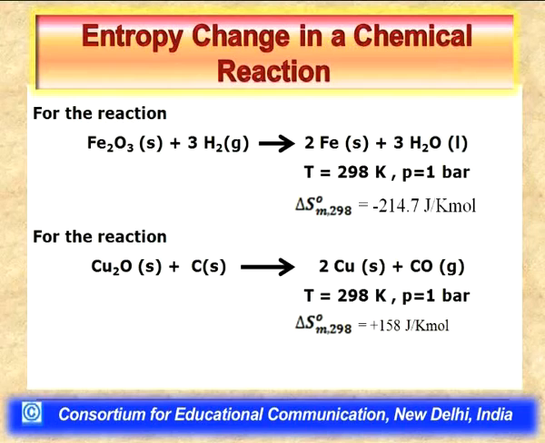So, for a reaction in which a condensed phase is produced at the expense of a non-condensed phase, or in other words, when gaseous species are consumed and lead to the formation of condensed species, then the entropy is bound to decrease.